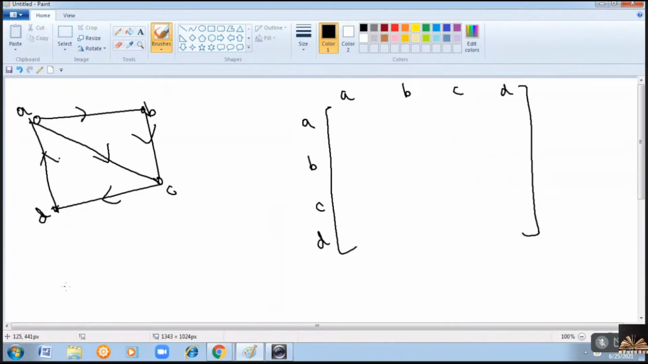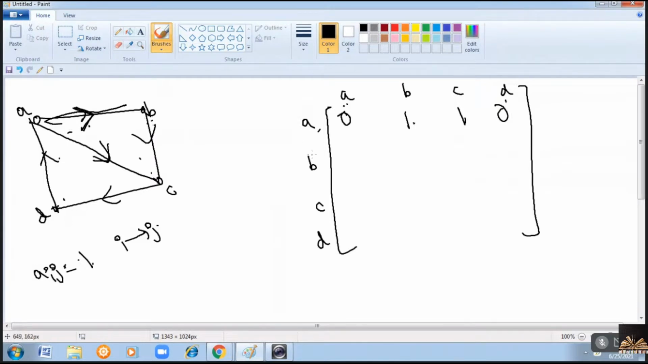Now the adjacency matrix will have entry Aij, where Aij is equal to 1 if there is an edge from i to j. If you have an edge, then it is 1. Otherwise it is 0. Do we have an edge from A to A? No edge. From A to B, do we have an edge? Yes, there is an edge from A to B. You just observe the arrow mark. So it is 1. From A to C also we have an edge. Now from A to D, we don't have an edge. So it is 0.